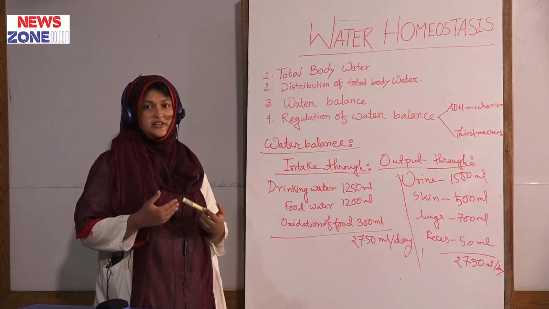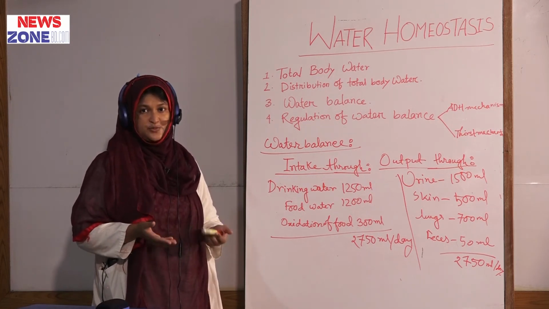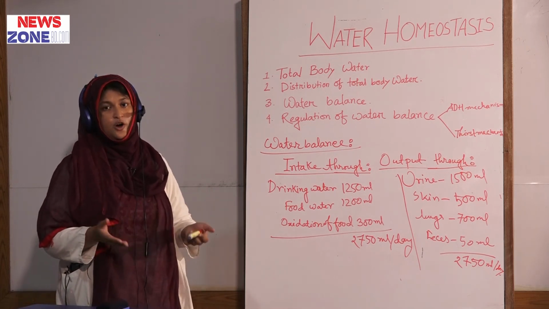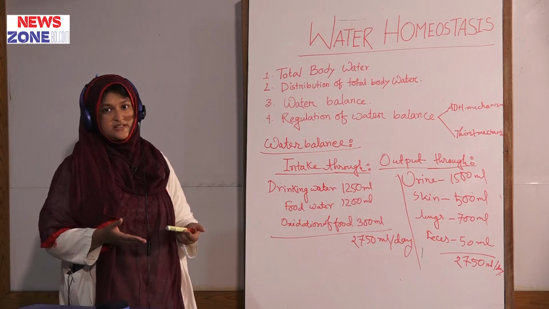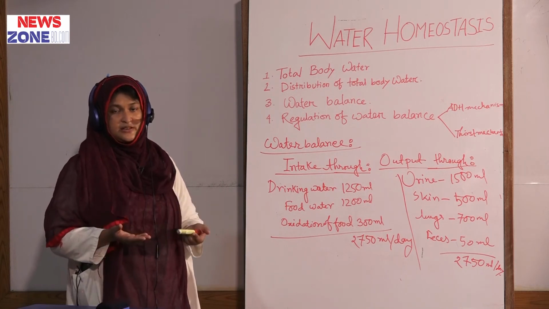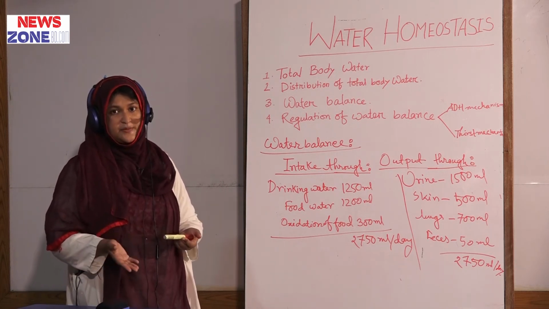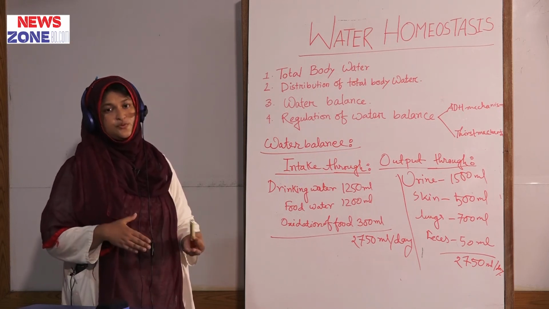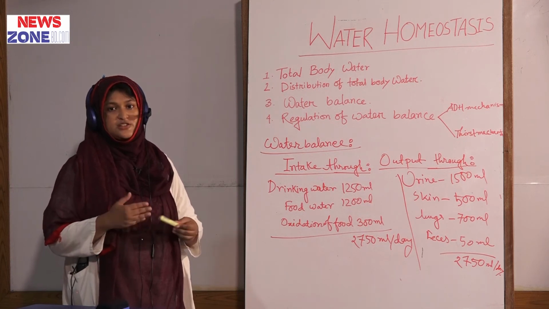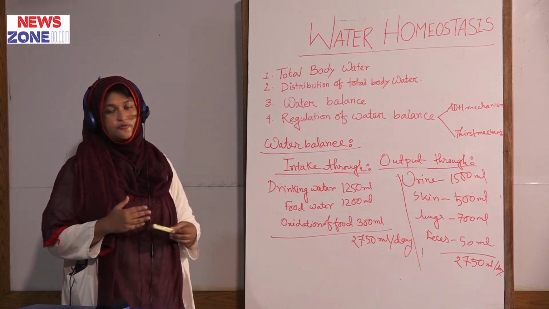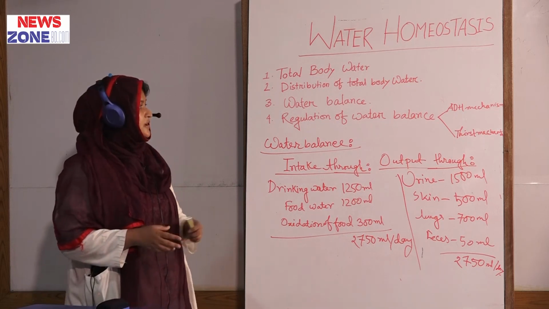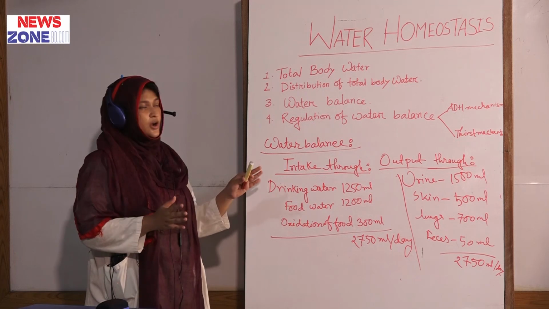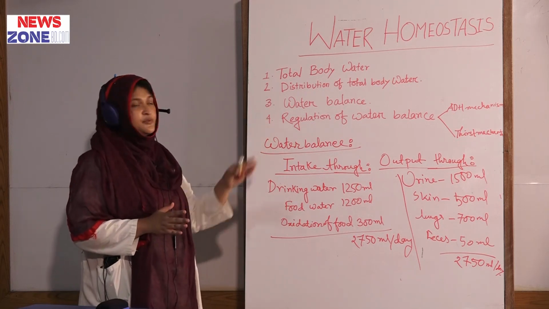In case of increased plasma osmolarity, that is hyperosmolarity, the sodium chloride level is increased, and hyperosmolarity always causes hypovolemia, and ultimately that will stimulate the ADH mechanism and thirst mechanism. We will take more water, and renal water retention occurs, which restores the extracellular fluid volume and extracellular fluid osmotic pressure. So, that is all about water homeostasis. In today's lecture we completed water balance and regulation of water balance.